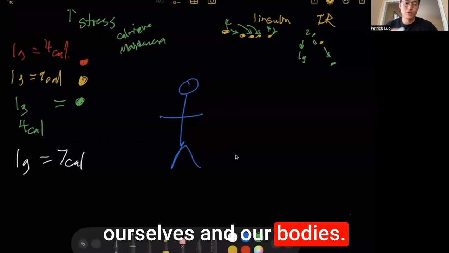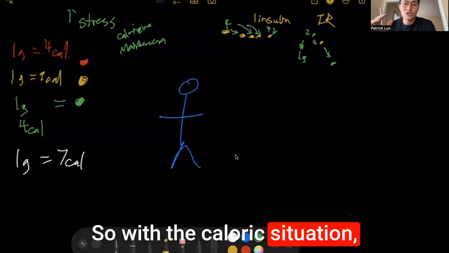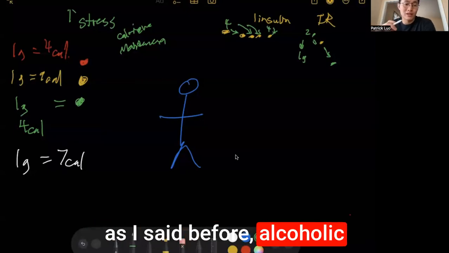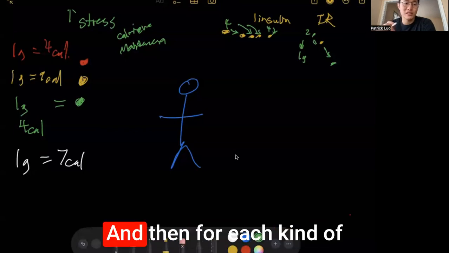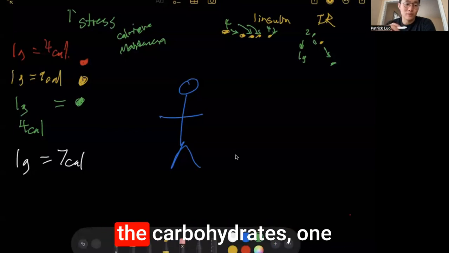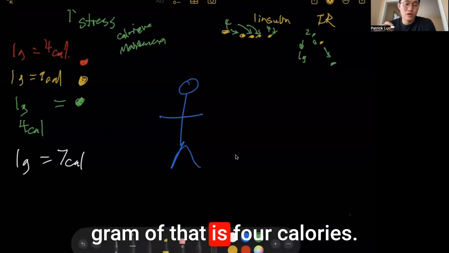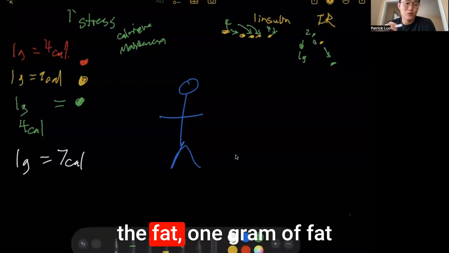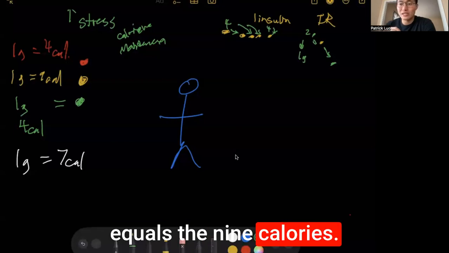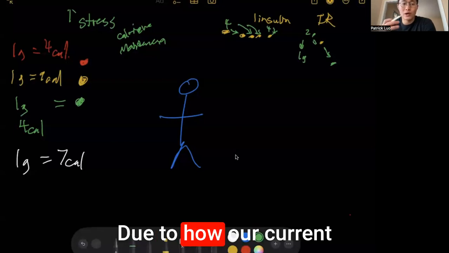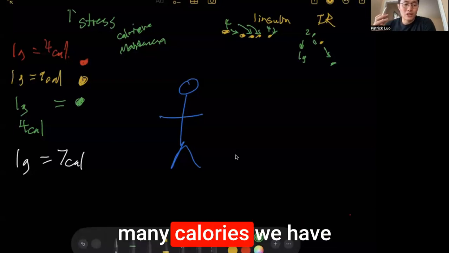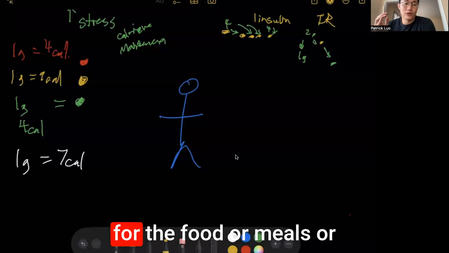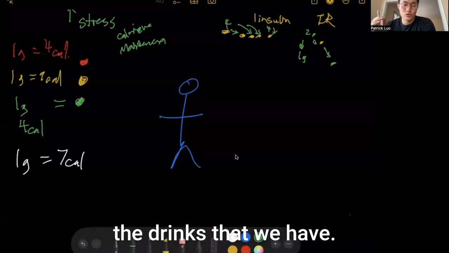So with the caloric situation, as I said before, for alcoholic beverages, 1 gram of alcohol equals 7 calories. And for each gram of carbohydrates, 1 gram is 4 calories. And as I said, for fat, 1 gram of fat equals 9 calories. Due to how our current system and environment is, it can overinflate how many calories we have for the food, meals, or drinks that we have.